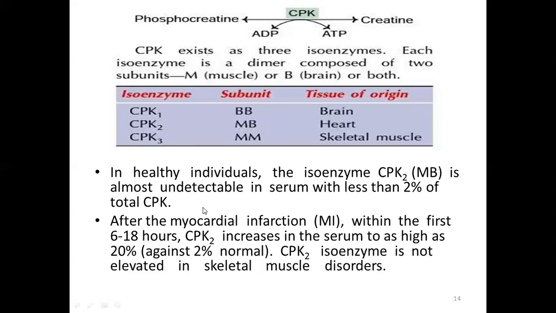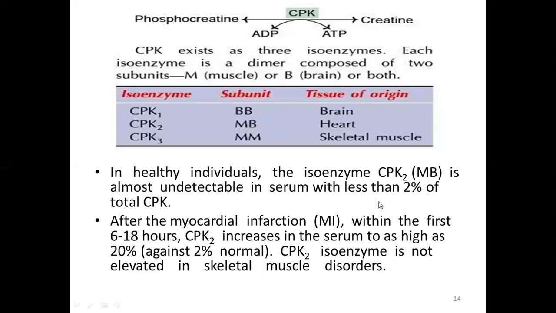But after myocardial infarction, because MB is mainly present in the heart, which is its tissue of origin, within the first 6 to 18 hours CPK2 level rises in the serum, as high as 20% against the normal, which is only 2%.